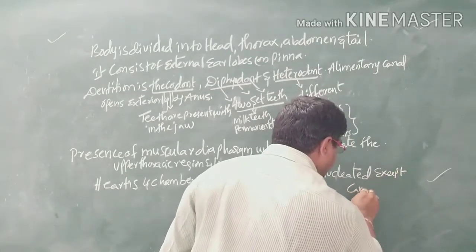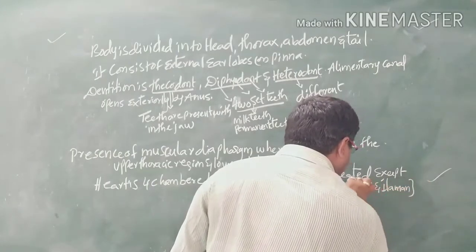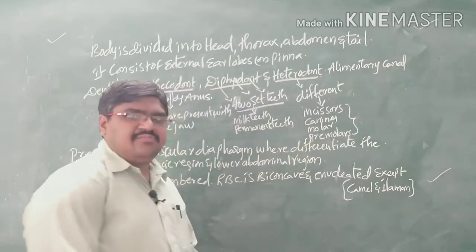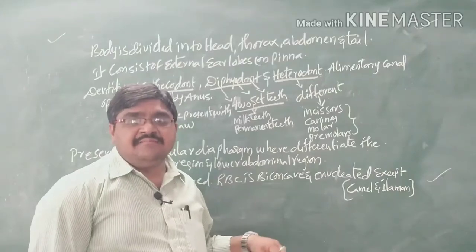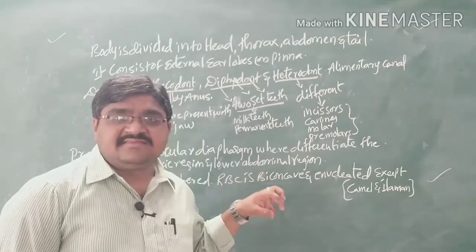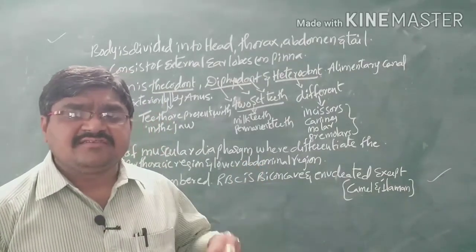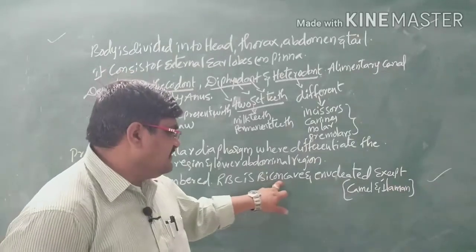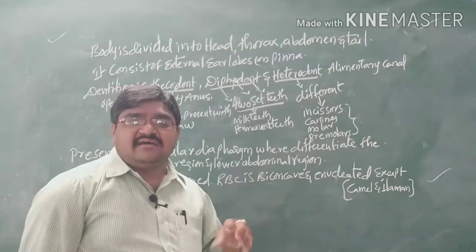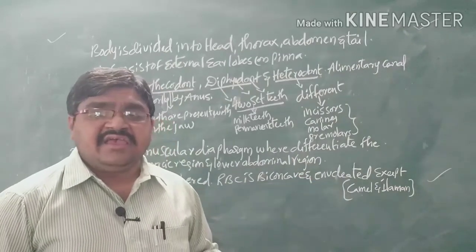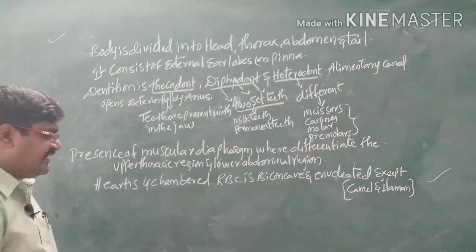E means absent: the nucleus is absent, so we call them enucleated. And also the sexes are separate.